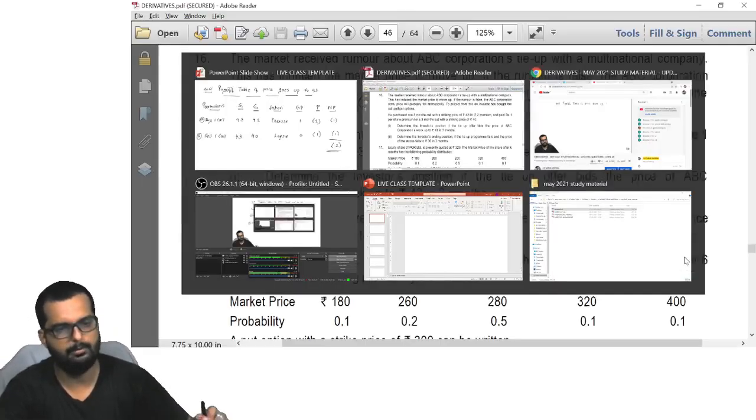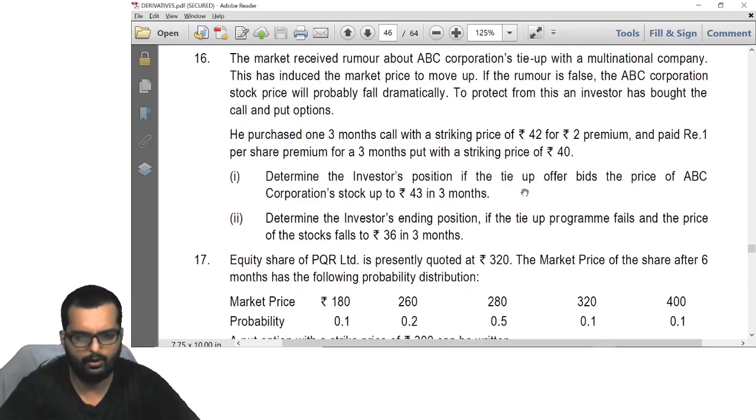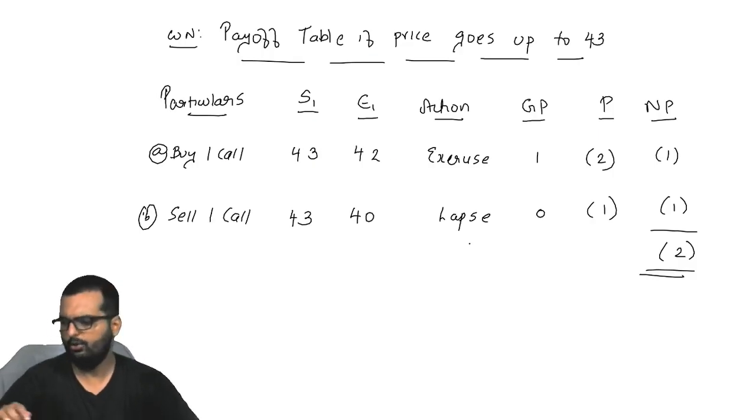What is the overall loss I'm making? 2. This loss is for how many shares have they told? They have told only for 1 share, right? So you make a loss of 2 rupees. Can you write down this in your books now?